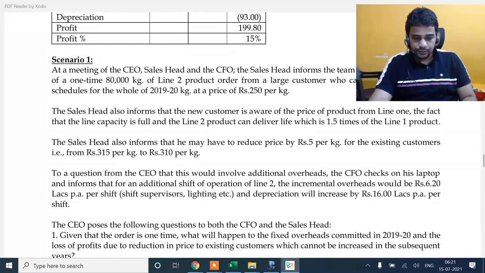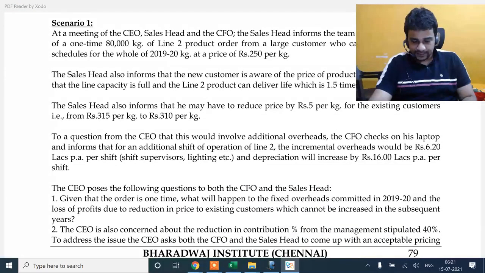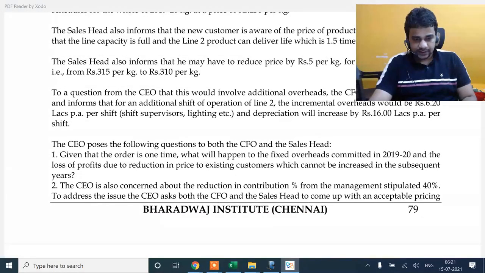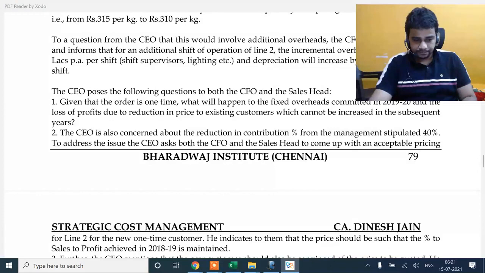The CEO poses the following question to both the CFO and the sales head. Given that the order is one time, what will happen to fixed overheads committed in 19-20 and the loss of profits due to reduction in price which cannot be increased subsequently? The CEO is also concerned about the reduction in contribution from the stipulated 40%.